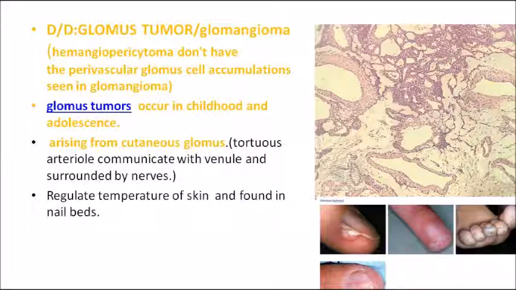Between the venules and the arteries, and it will be surrounded by nerves. It will be mostly seen in the nail beds. This glomus tumor mainly occurs in childhood and adolescence. So that is the main differential diagnosis with hemangiopericytoma. Histologically, this is the main differential diagnosis. Just remember that particular point: hemangiopericytoma is histologically similar to glomus tumor.